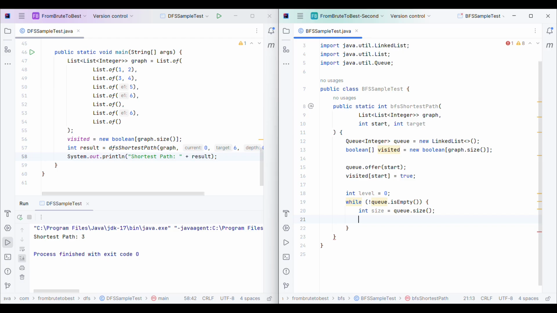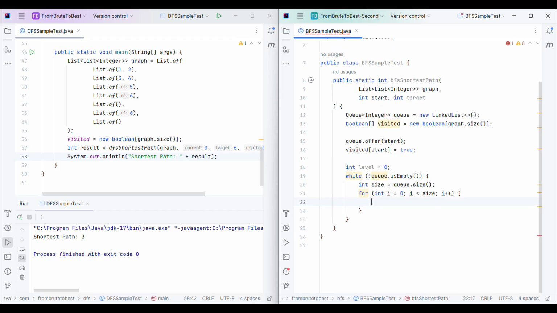Then I will loop through all the child nodes first. That's why the first for loop is with the breadth or size of the queue: int i equals 0, i less than size, i plus plus. Clear?